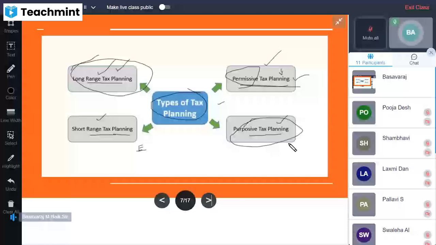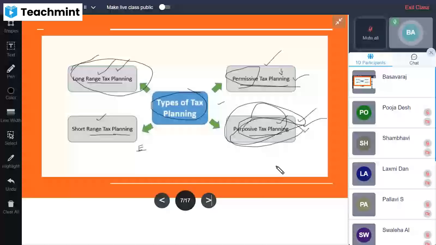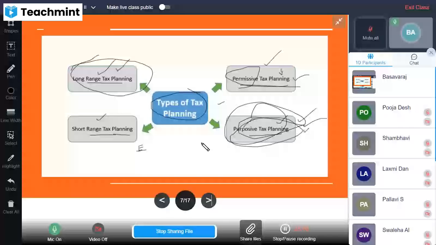Or he can change his residential status and do tax planning to reduce the tax liability. That is purposive. Or by diversifying his business activities, he can extend or expand his business activities. That is the main purpose, which means he can make a plan for it. So this is what we call the different kinds of tax planning, which we'll discuss.